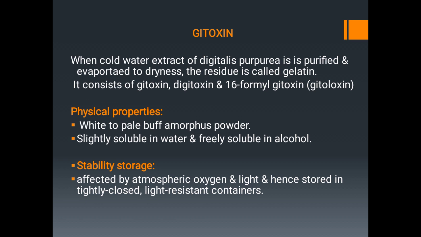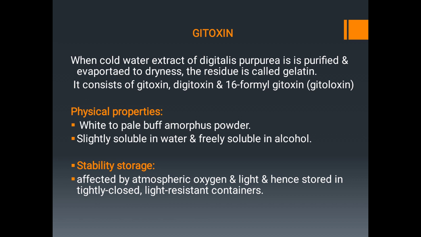Next comes gitoxin. When cold water extract of Digitalis purpurea is purified and evaporated to dryness, the residue is called gitalin, which consists of gitoxin, digitoxin, and 16-formyl gitoxin. Physical properties: white or pale buff amorphous powder, slightly soluble in water and freely soluble in alcohol.